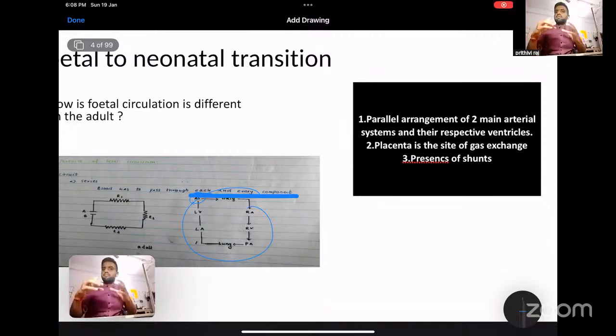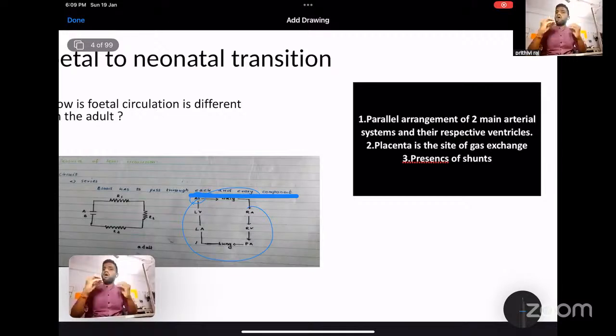Every organ is important, but in utero, the fetus has to grow the particular organ which is very important for survival. That's the reason why the head of the child is larger compared to the other parts when you see the child after birth. The brain requires most of the oxygenated blood so that it can have proper nutrition and oxygen for proper growth, and maximum growth of your brain occurs within the first 2 years. So for that to occur, it requires more oxygen. For that, it has to receive maximum oxygen content blood.